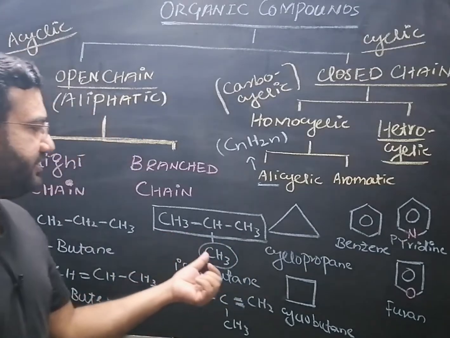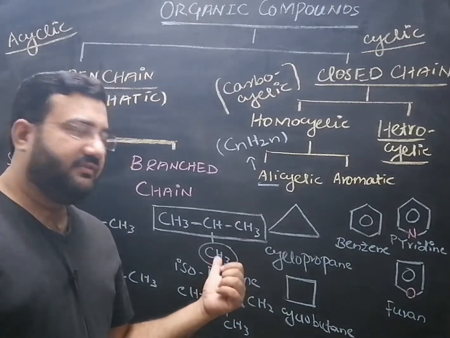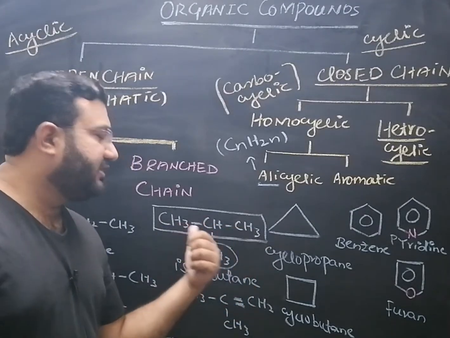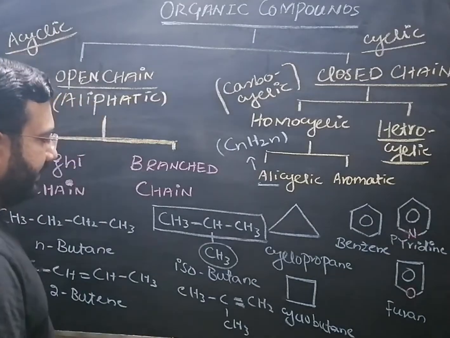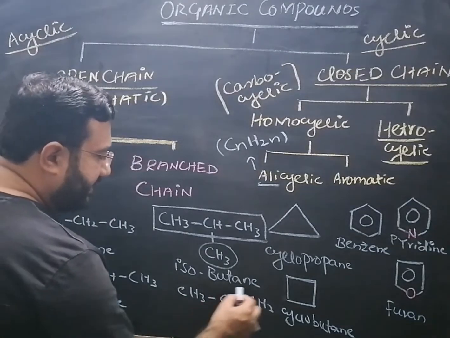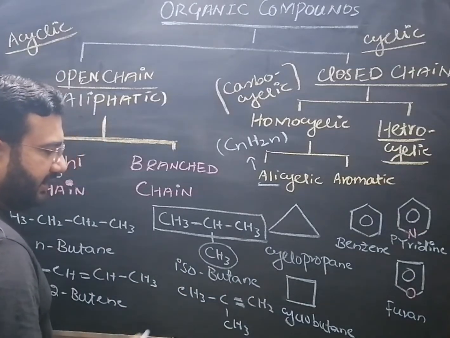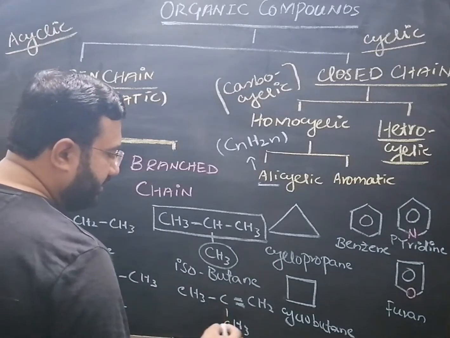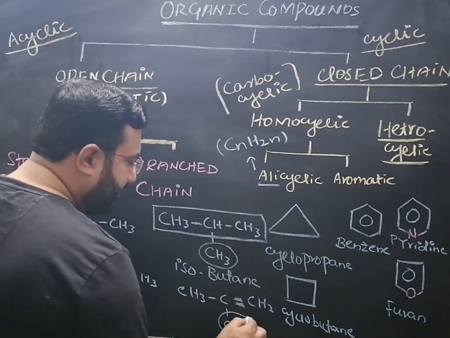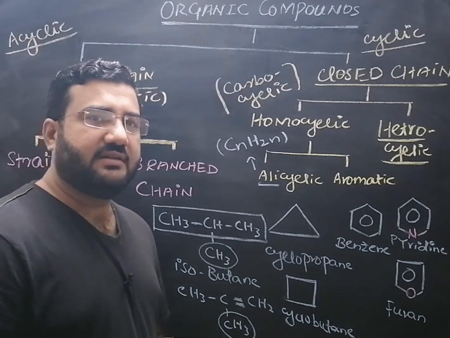It is the substituent which is attached to the carbon number 2. It is a branch which is attached to the main stem of the carbon atom. So these are the branch chain compounds. Similarly, this one is isobutylene, or you can say 2-methylpropene. It also belongs to the branch chain organic compounds in which this methyl is outside the chain and it will act as a substituent or as a branch.